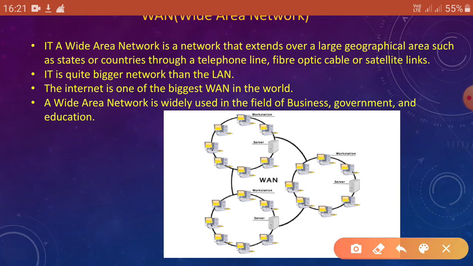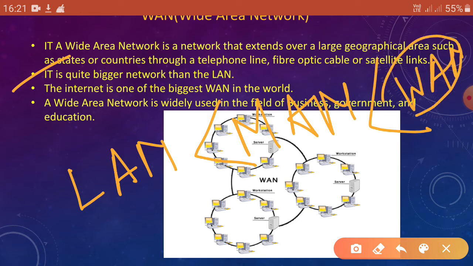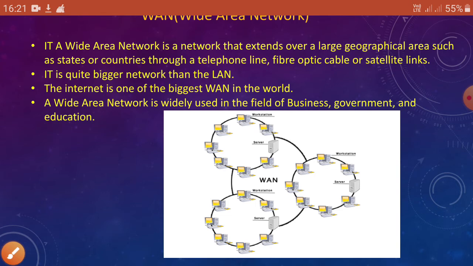So basically it uses fiber optic cables, satellite links or telephone lines to cover the larger geographical area. Next point, it is a quite bigger network than the LAN, obviously. So LAN is small, then MAN, and then WAN comes. So WAN covers the larger geographical area than LAN and MAN, okay, and also PAN.